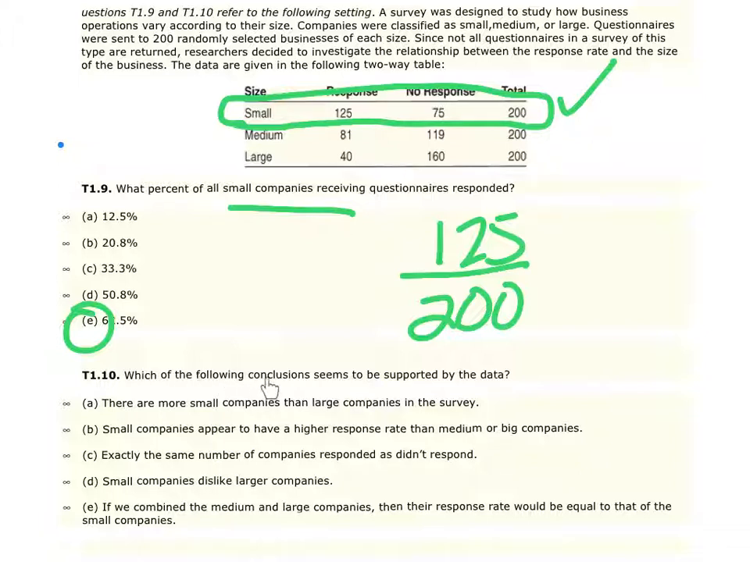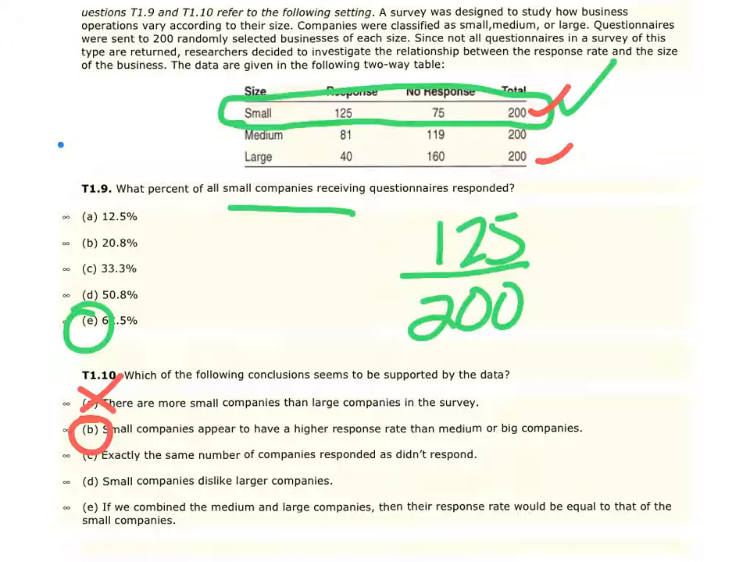Question 10. Which of the following conclusions seems to be supported by the data? The best answer here is going to be letter B. Let's talk about how we get to that. Letter A, there are more small companies than large companies in the survey. There's exactly 200 of each, so that doesn't make valid sense.